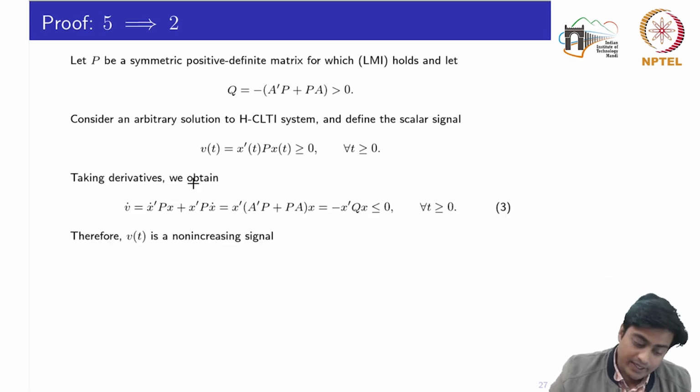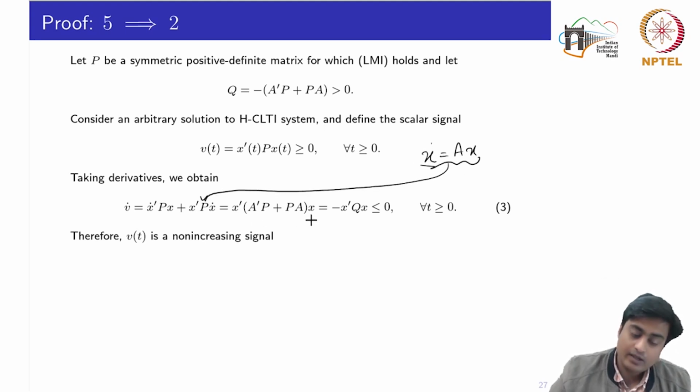Okay, so taking the derivative of this signal, we obtain x dot transpose Px plus x transpose P x dot, by putting x dot equal to Ax here. I can simplify this equation by this one. Okay, so the inside part is basically the matrix Q, minus of Q, because Q could be an identity matrix.